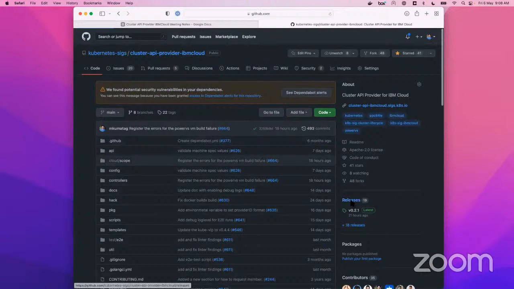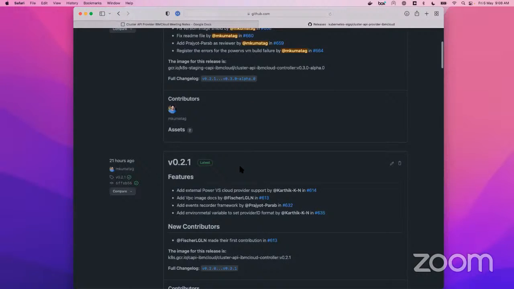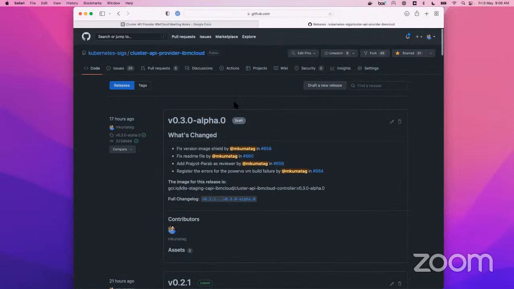Yeah, so going to the project page, we just released 0.3 version. I'm sorry, 0.2.1, because I just wanted to start a 0.3 stream because a lot of changes are coming. Mainly I want to maintain a different branch for different Kubernetes versions, and with that version we end up even updating the Golang versions and whatnot. So I thought this would be the ideal time for creating a new branch.